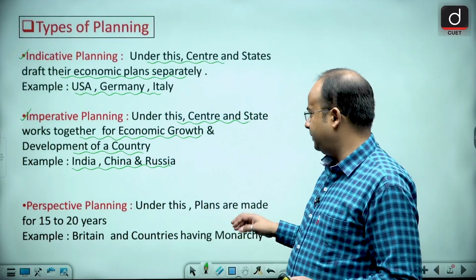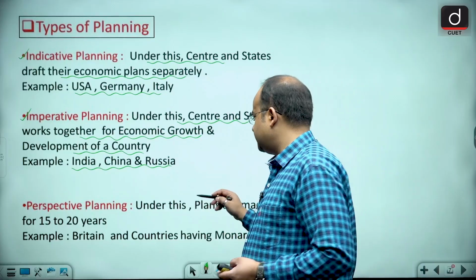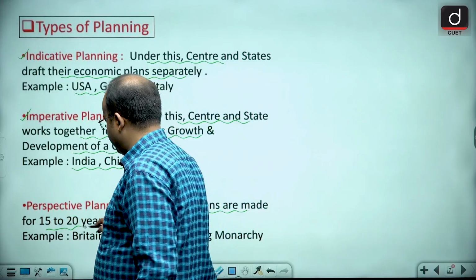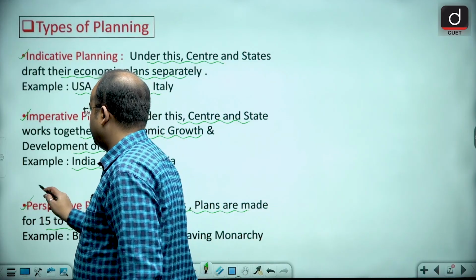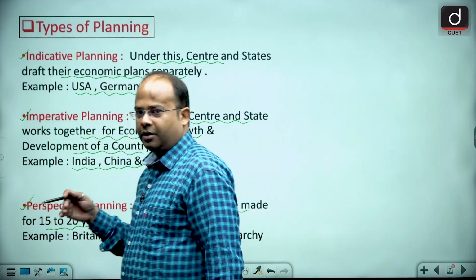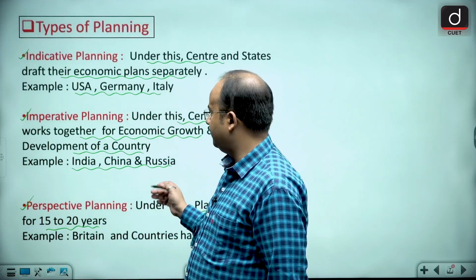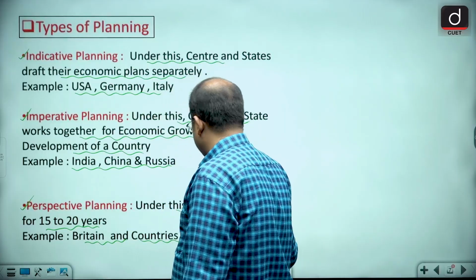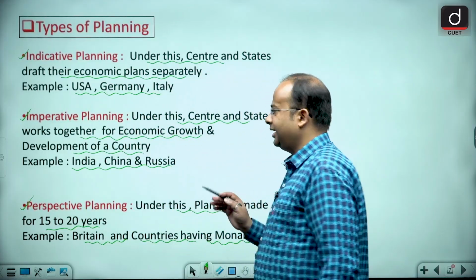Perspective planning, guys: under this plan, plans are made for a period of 15 to 20 years. You have it in Britain and the countries where you have the monarchical system.